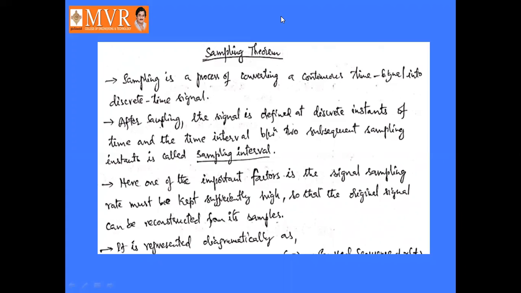After the sampling, the signal is defined at discrete instants of time, and the time interval between two subsequent sampling instants is called the sampling interval. What is meant by sampling interval?